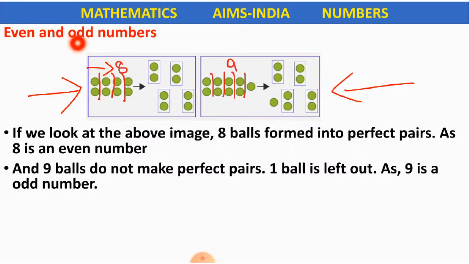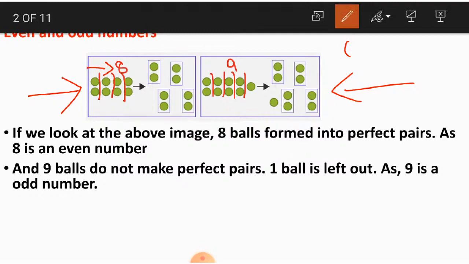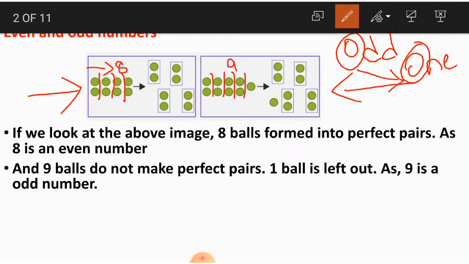What does the word odd start with? Odd starts with the letter O. Yes or no, children? Odd starts with the letter O, and even starts with the letter E. So odd numbers leave one ball or thing or number behind. They do not form perfect pairs.